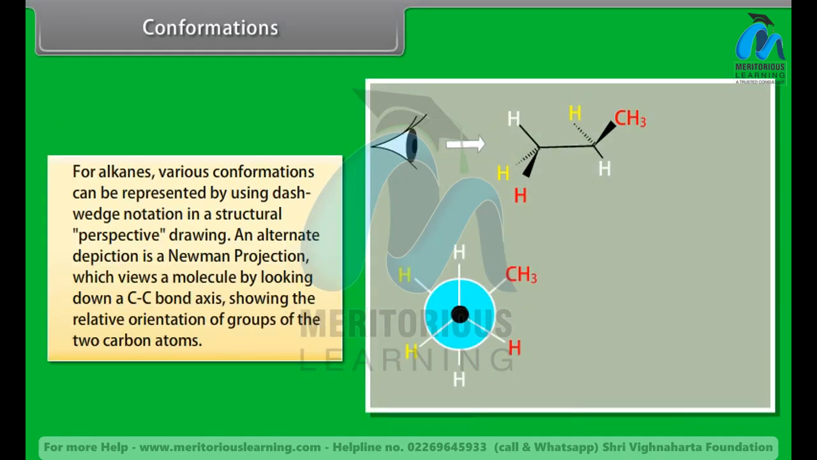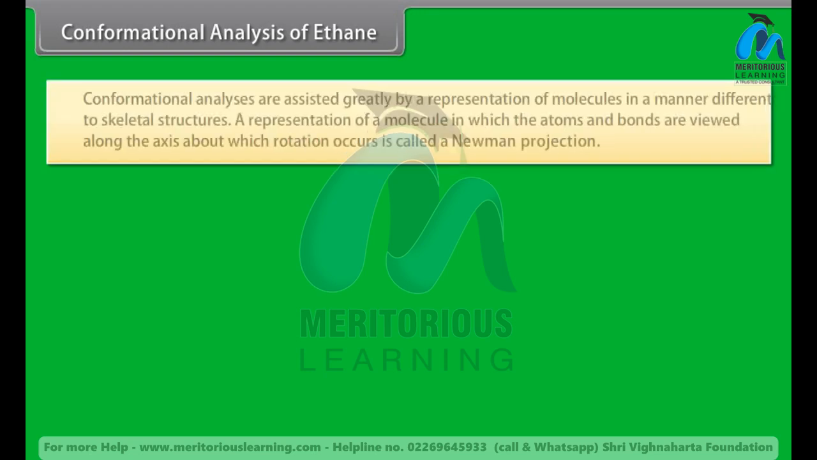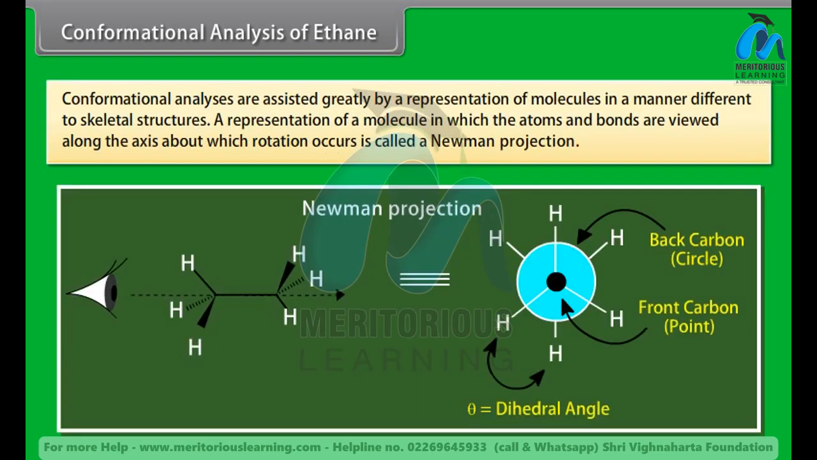For alkanes, various conformations can be represented by using dash-wedge notation in a structural perspective drawing. An alternate depiction is a Newman projection, which views a molecule by looking down the C-C bond axis, showing the relative orientation of groups of the two carbon atoms. Conformational analysis of ethane. Conformational analyses are assisted greatly by a representation of molecules in a manner different to skeletal structure. A representation of a molecule in which the atoms and bonds are viewed along the axis about which rotation occurs is called a Newman projection.